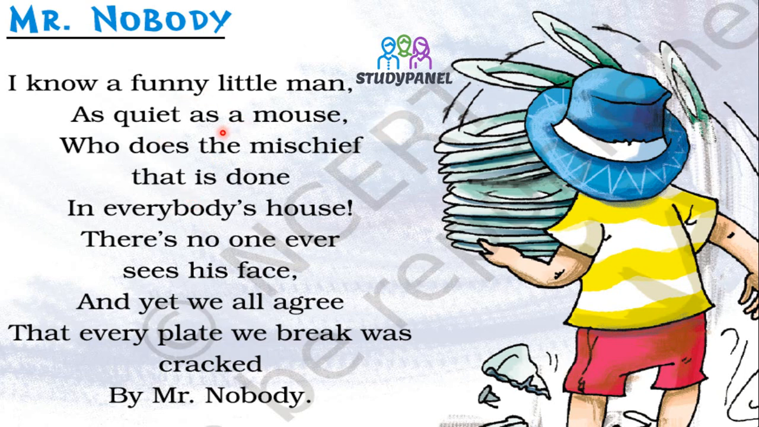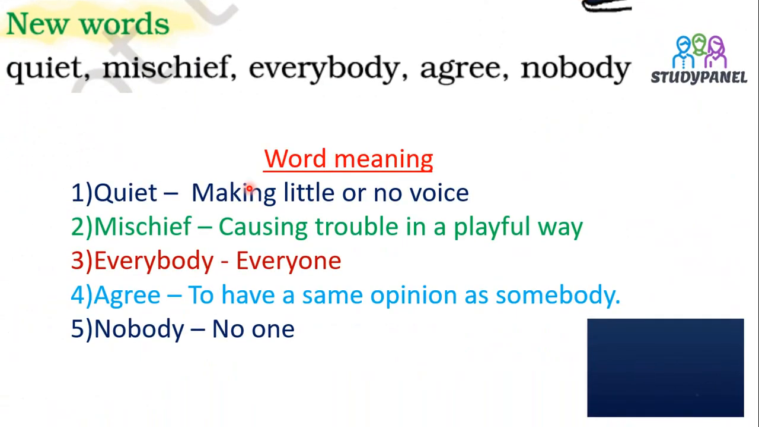In this poem, we can say there is a funny little man who is as quiet as a mouse. He is doing many mischiefs, but we are not able to see the face of that particular person. That is why we are telling that that is Mr. Nobody.